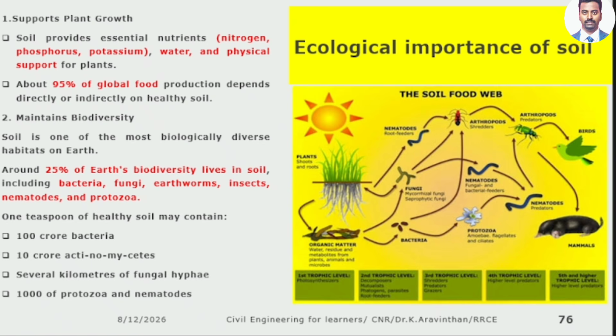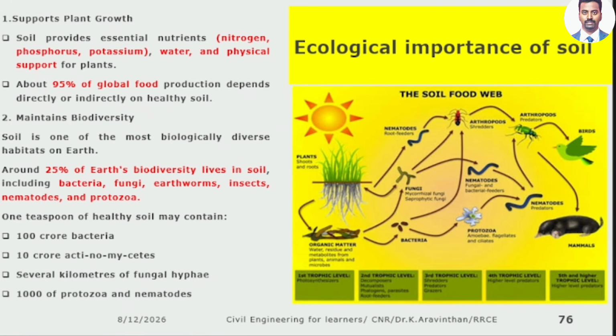Throughout the globe you have rock. Can you do agriculture there? No, you cannot. You can do agriculture only in soil. So soil supports plant growth. 95% of global food is derived through agriculture only. Apart from agriculture, where do we get food? Another 5% is there. Sir, without agriculture, how are we getting food? Fisheries. What are the essential nutrients we get from soil? Nitrogen, phosphorus and potassium.